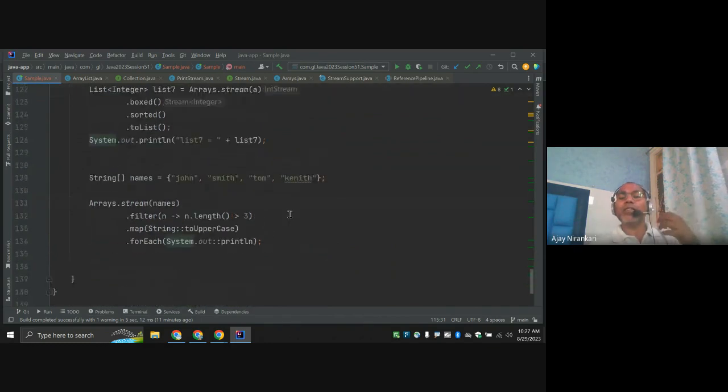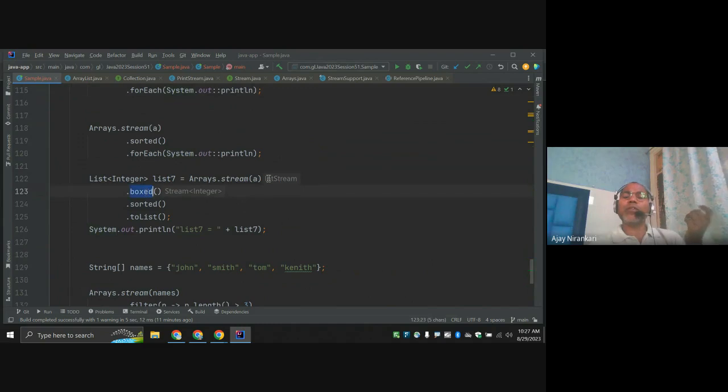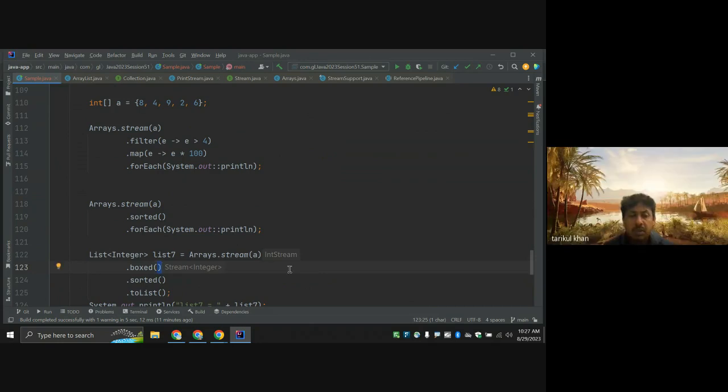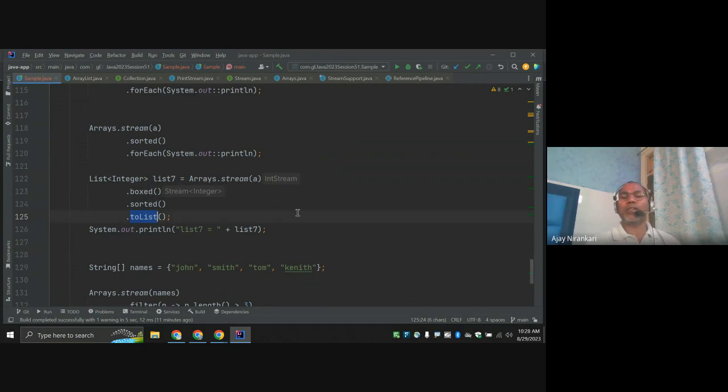So these are the sources. What does boxed do? Boxed just converts the primitive value to the Integer object, just to support collecting to objects. Nothing more.